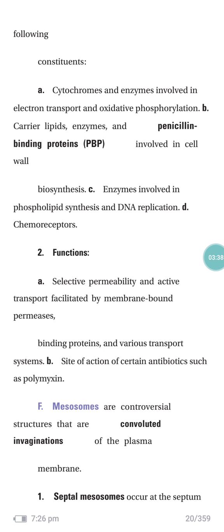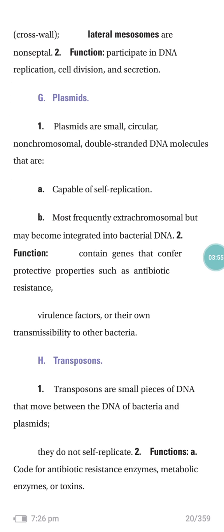Here, the mesosome is also one of the parts of the bacterial constituents. Mesosomes are controversial structures that are convoluted invaginations of the plasma membrane. Septal mesosomes occur at the septum cross-wall. Lateral mesosomes are non-septal. Their function is to participate in DNA replication, cell division and secretion.